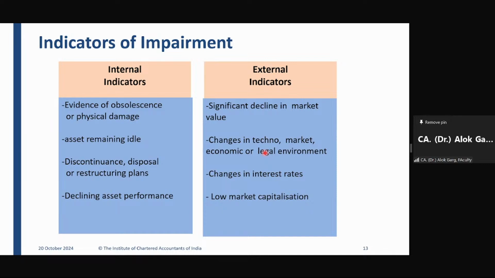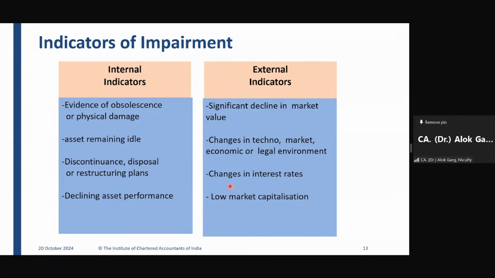So when Android phones started taking over from keypad phones, when this new technology came, all these electronic manufacturing companies started doing impairment testing of their plant and machinery, to see whether it requires impairment or not. So friends, if there are changes in the technological, economic, legal, or market-related environment, in that case it is an external indicator of impairment.